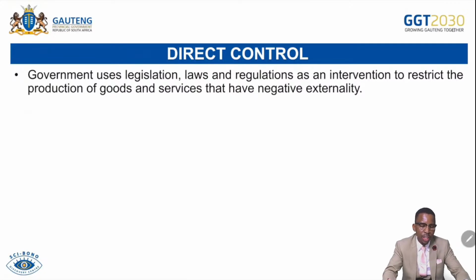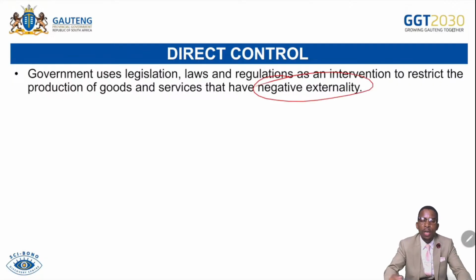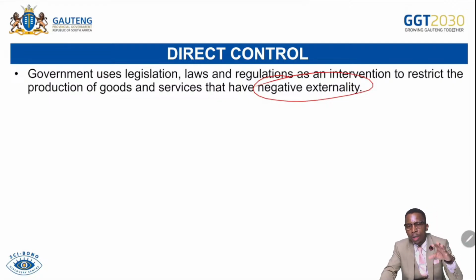Direct control: I did mention on this one that the state intervenes by setting some laws, regulations, and bylaws to restrict the production of goods that are harmful in the society, such as demerit goods or goods that lead to negative externalities, like the supply of some drugs, which is prohibited by the state through regulations, laws, and bylaws. The advertisement of alcohol is prohibited in some contexts, and sometimes, during maybe 8 to 12, they don't advertise alcohol on radio or TV, because that time is mainly for kids, so they cannot be exposed to alcohol. And also cigarettes are totally not advertised in South Africa because it will attract the attention of the wrong audiences.